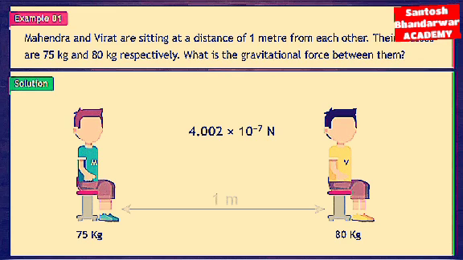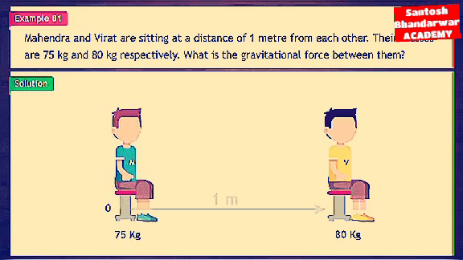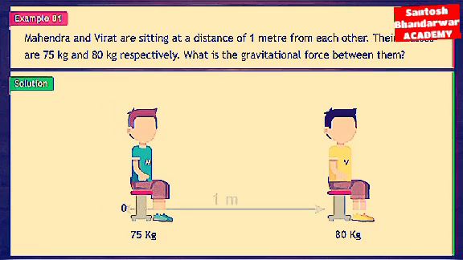This is a very small force. If the force of friction between Mahendra and the bench on which he is sitting is 0, then he will start moving towards Virat under the action of this force. We can calculate his acceleration and velocity by using Newton's laws of motion.